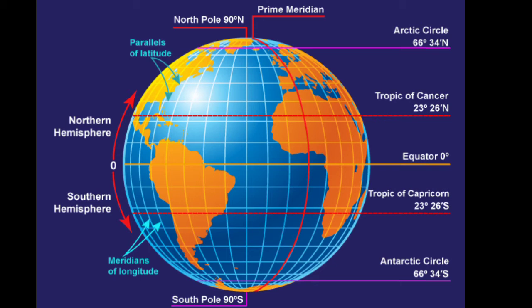66.5 degrees south latitude, Antarctic Circle. 90 degrees north, North Pole, and 90 degrees south, called South Pole.